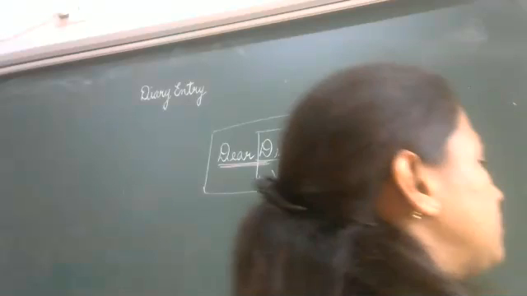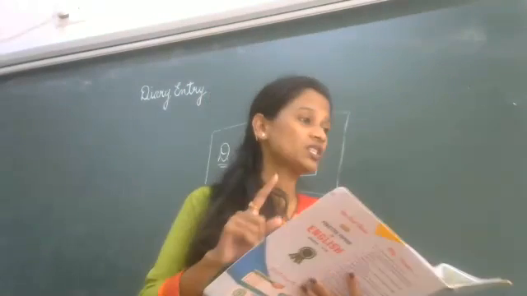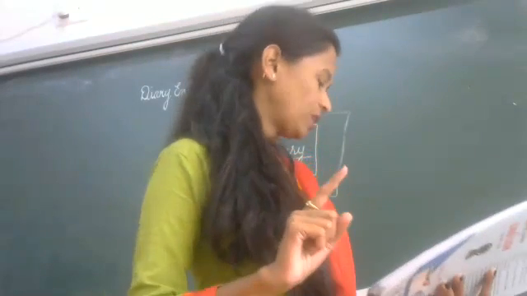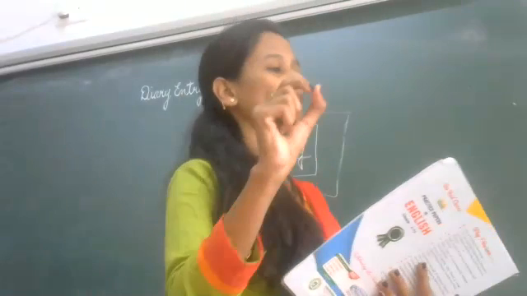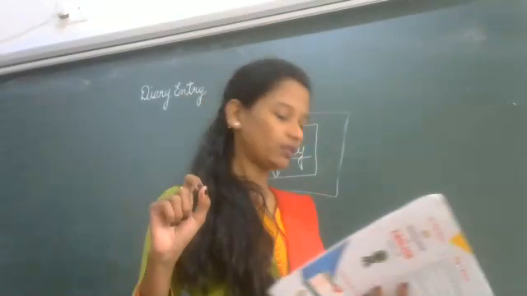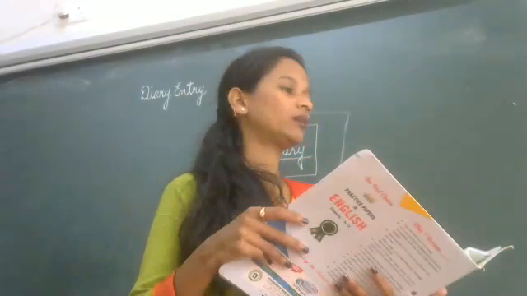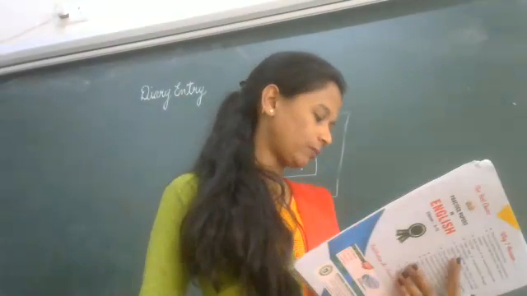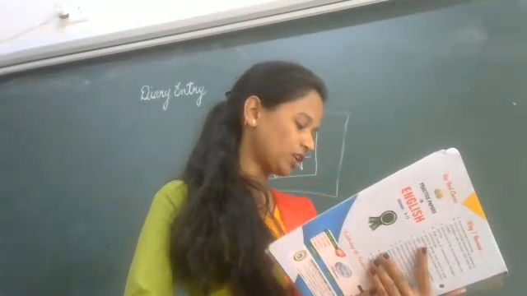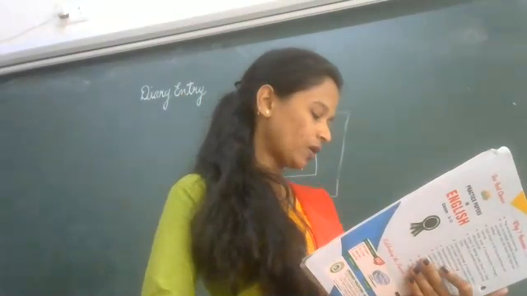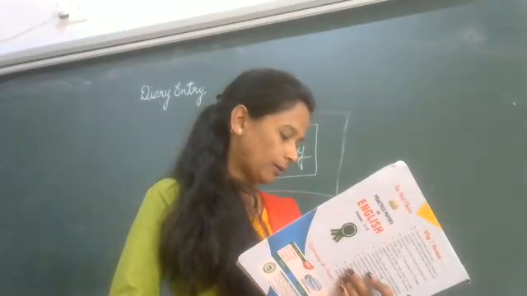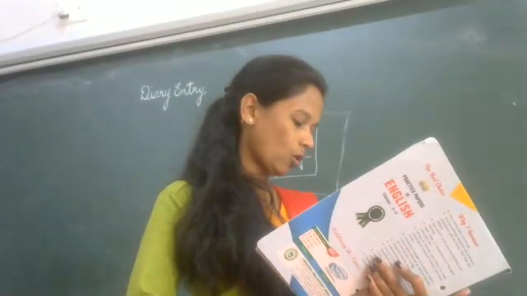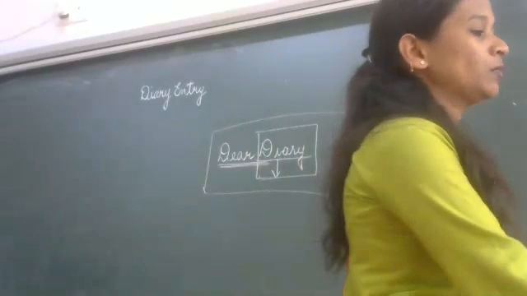Now see again, they have given you Wednesday. The diary entry was made on Wednesday, that is 20th January, at 9:30 p.m. Whatever time you write in the diary, you need to mention the time, 9:30 p.m. Dear diary, the news item that appeared on the front page of the Tribune yesterday about the suicide of Ranjit, who was beaten badly by his teacher for not doing his homework, has given me a big jolt.